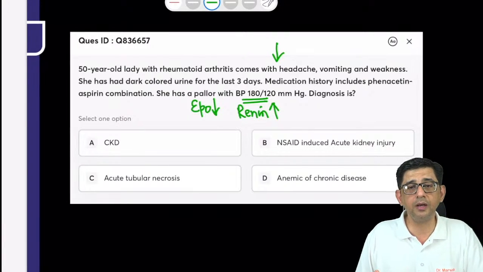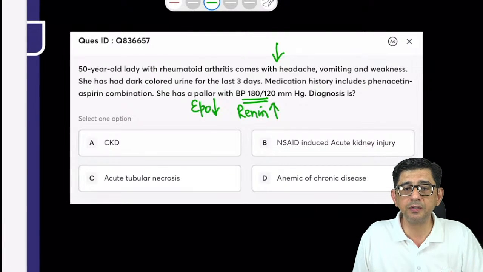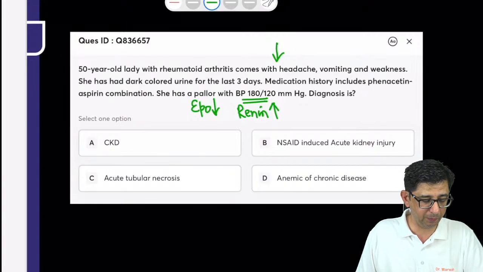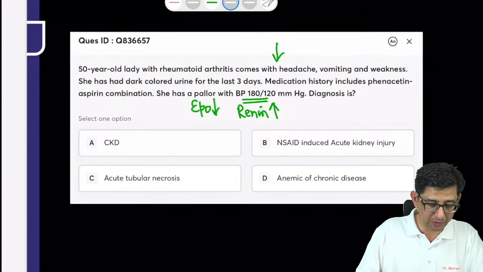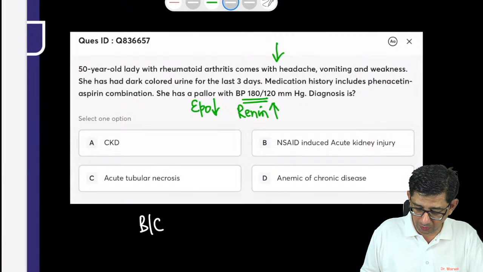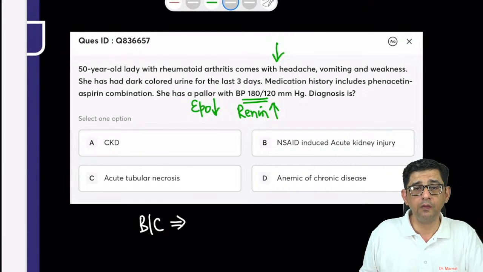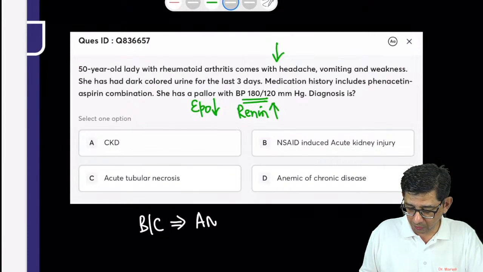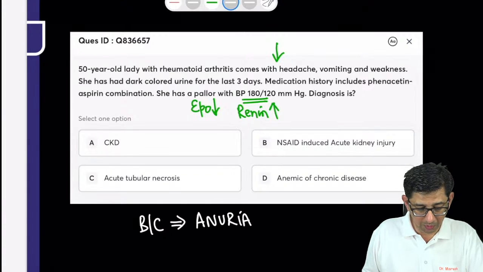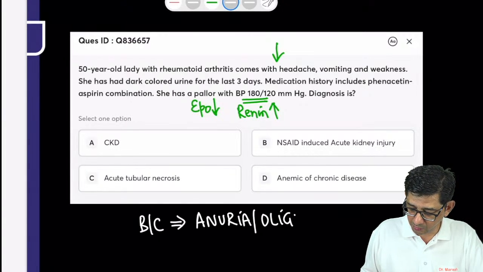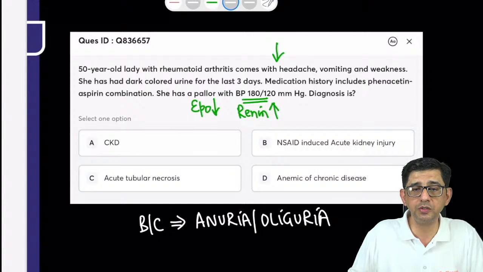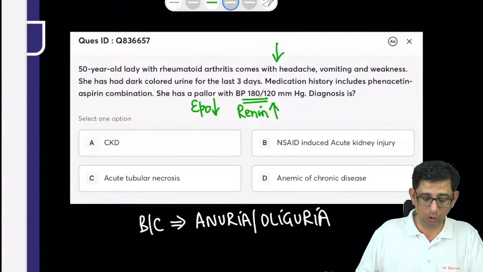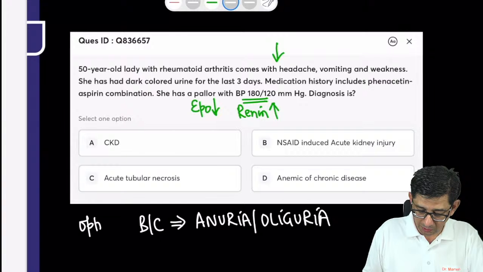I am getting varied answers. Yep, I'm getting a B. I'm getting a C. So, guys, listen to this carefully. If you're talking about B and option number C, then should there be no mention of any anuria or oliguria in the question? Read the question once again. Is this a question of NSAID induced acute tubular injury or acute kidney injury? I mean, option B and C are not the answers to this question.